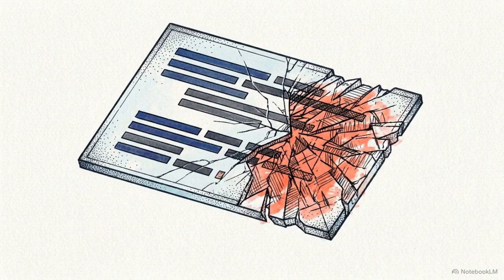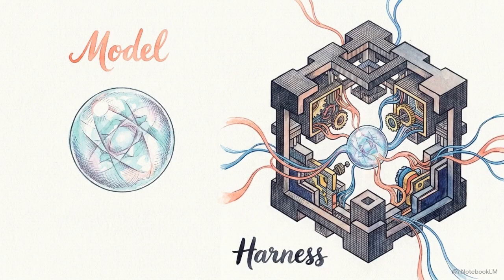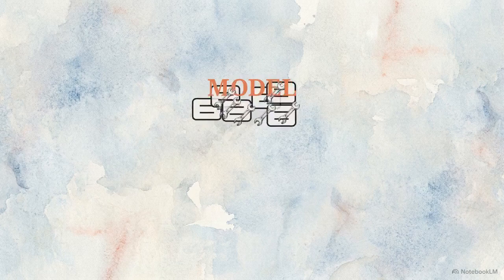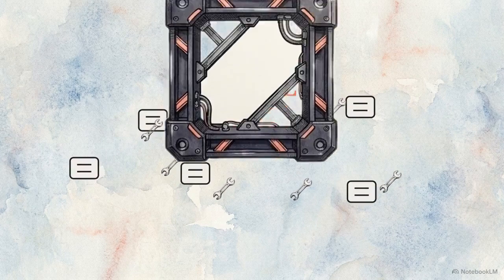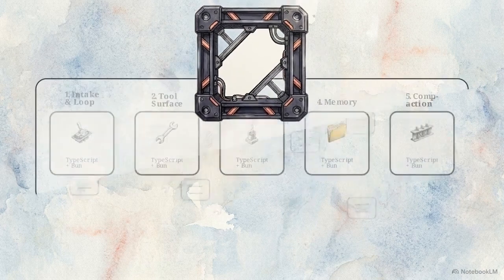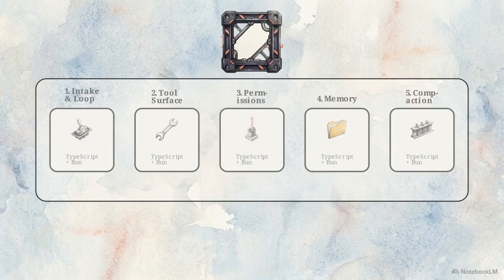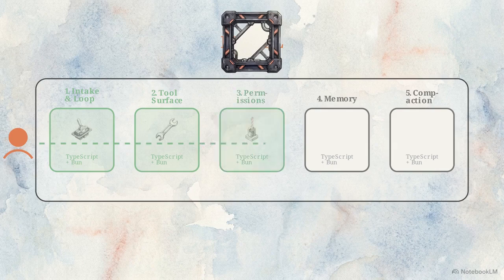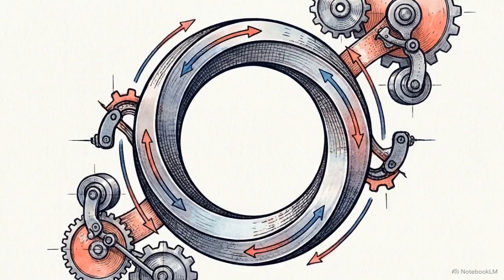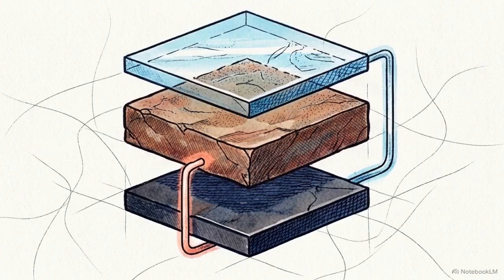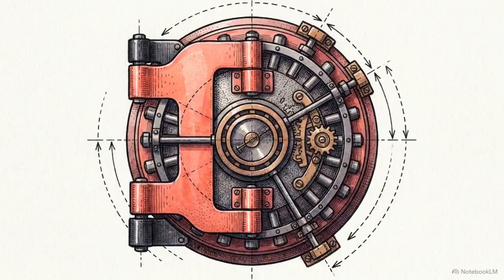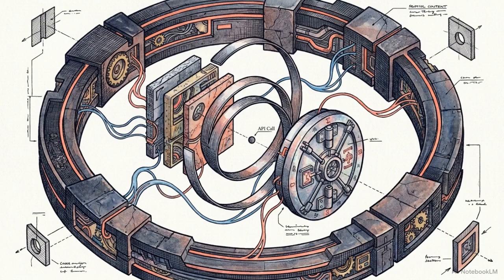and fail in production. The equation for production AI development is this: an AI agent equals the model plus the application harness. The large language model only streams text and tool proposals. The reasoning comes from the model, but the operational reliability comes entirely from the harness. We can prove this by tracing the exact lifecycle of one user command through the 5 stages of the Claude Code architecture, built on TypeScript and Bun. Production-grade behavior, the loops, the memory structures, and the permissions, lives almost entirely outside the raw API call.